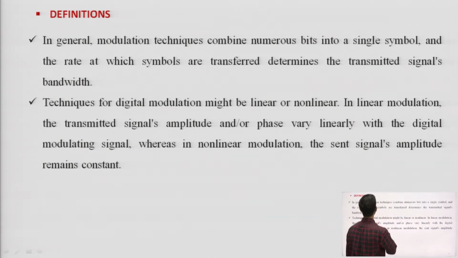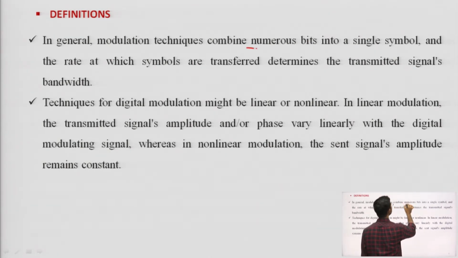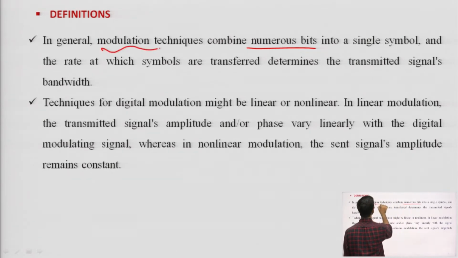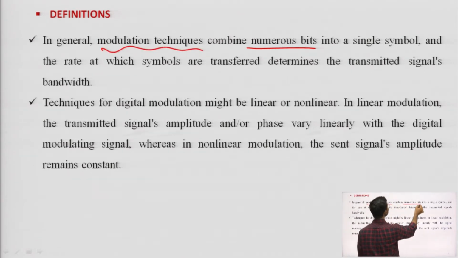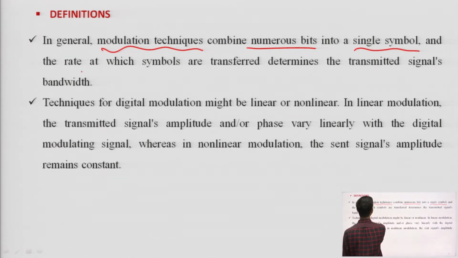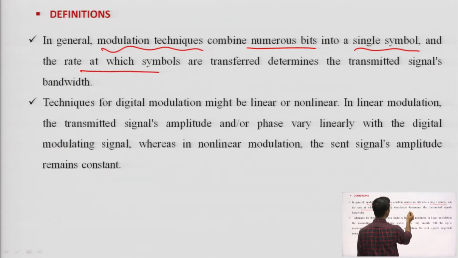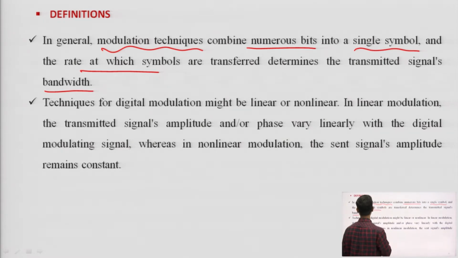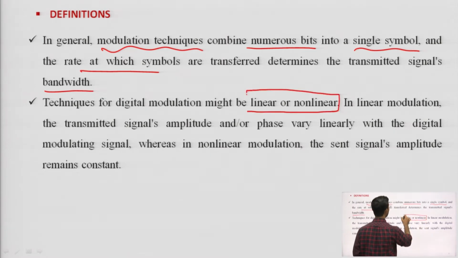In general, modulation techniques combine numerous bits into a single symbol, and the rate at which the symbols are transferred determines the transmitted signal's bandwidth. These are the main important aspects of any modulation scheme. Techniques for digital modulation might be linear or non-linear.